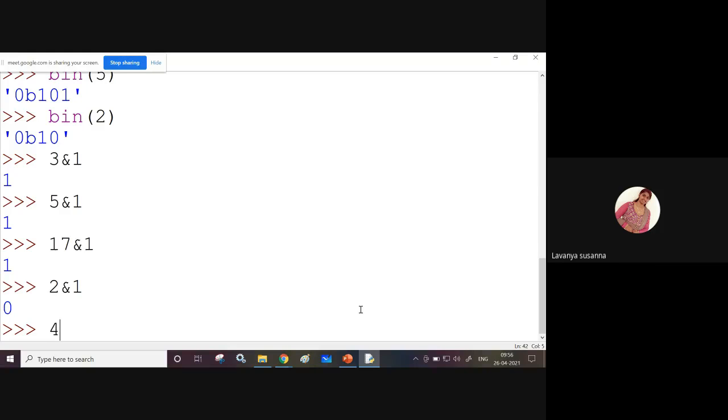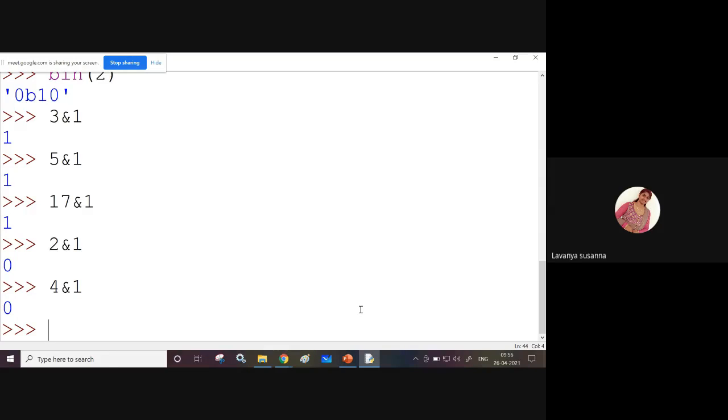Even number. Again, let us see, 4 is an even number, right? Even number AND operation with 1. What are you getting? 0. That means with any even number, if you are performing AND operation with 1, you are getting 0. Now, by using AND operation with 1, you can find whether a given number is even or odd.